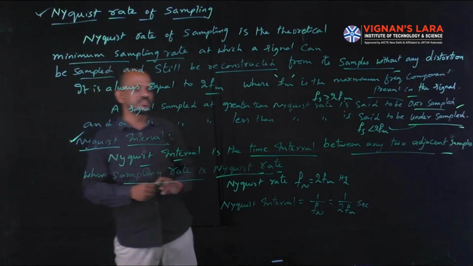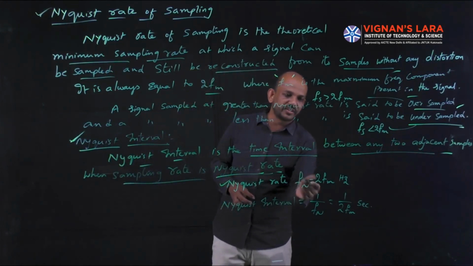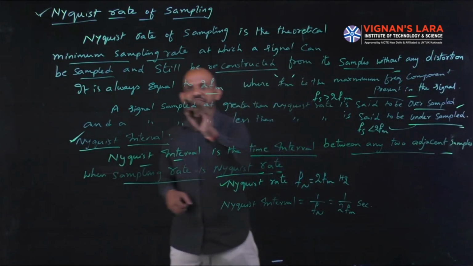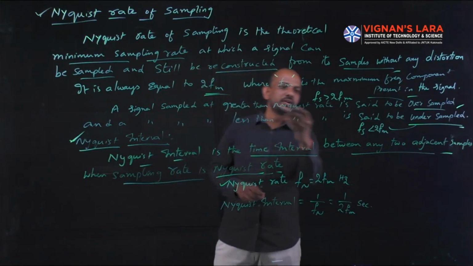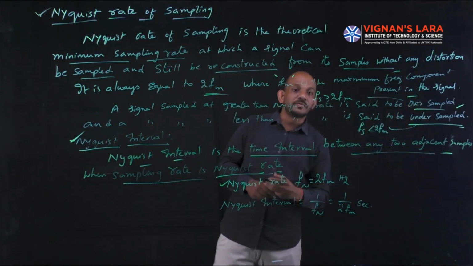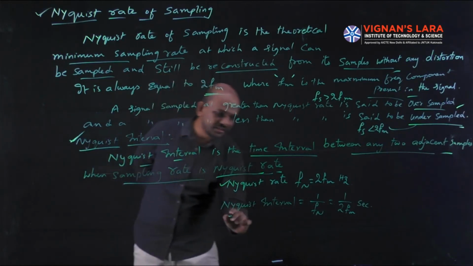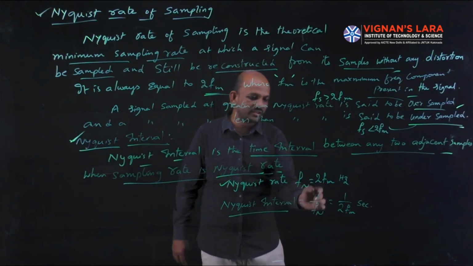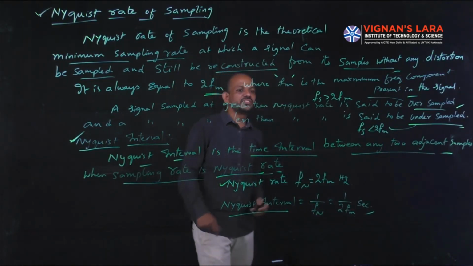Now I will show the equations for Nyquist rate and Nyquist interval. The Nyquist rate is represented with f suffix n, which is equal to 2 FM, and the units are Hz. Already said, the Nyquist rate is always equal to 2 FM, where FM is the maximum frequency component present in the message signal. And Nyquist interval, that is time, is the inverse of Nyquist rate, that is 1 by Fn, equal to 1 by 2 FM. Because it is a time, it is in seconds.